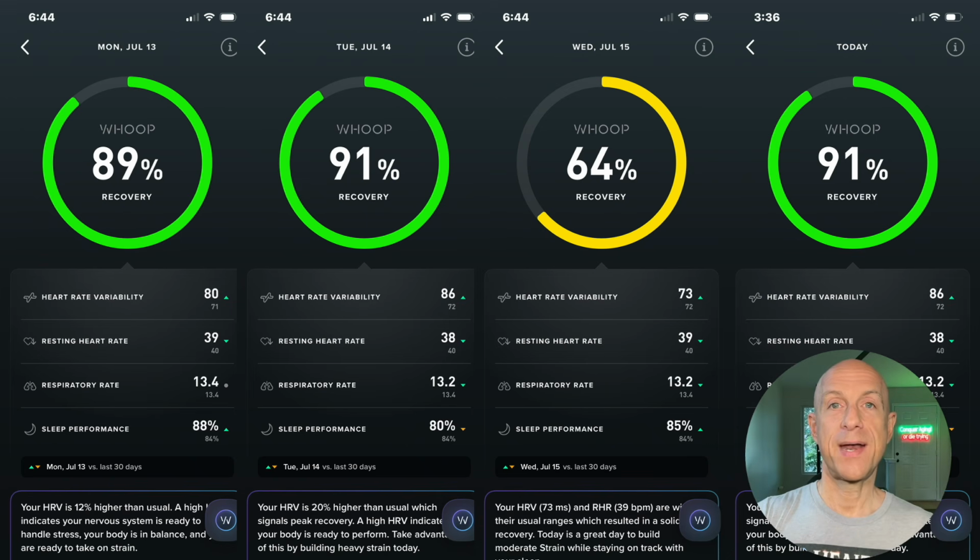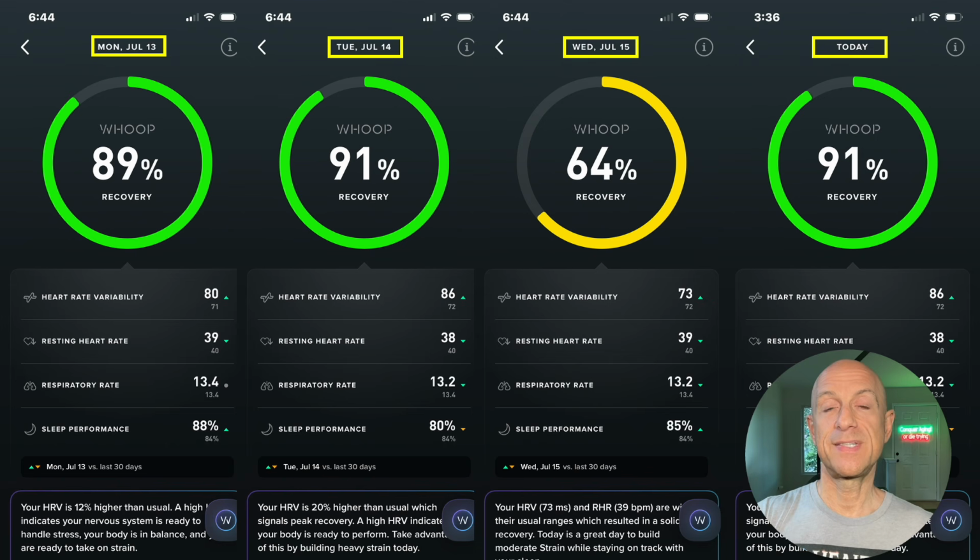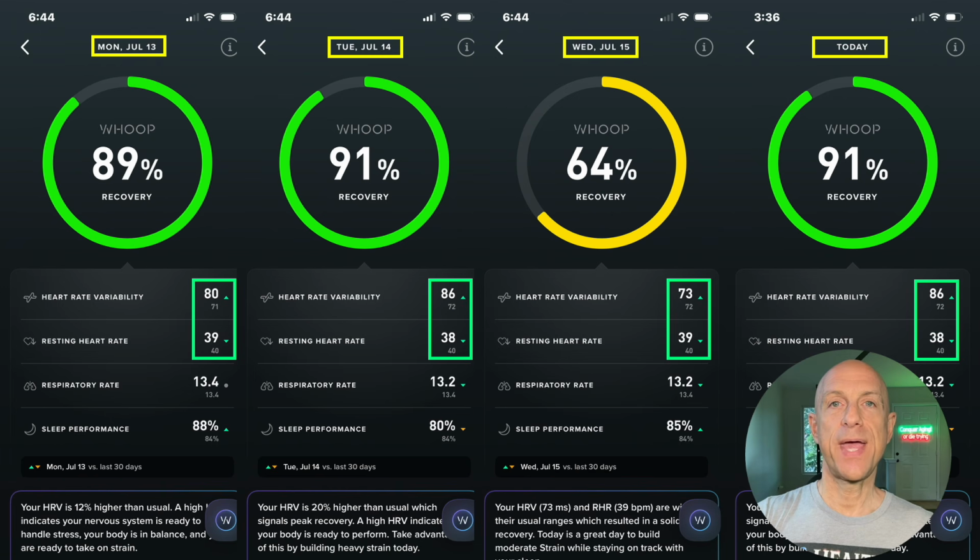And to illustrate that, we're going to take a look at 4 days of data so far in July: July 13th, 14th, 15th, and what it says is today, but that was July 16th as I was preparing this video. And for each of those days, we can see HRV and resting heart rate combinations of 80-39, 86-38, 73-39, and 86-38. Usually, when most people have an aberrant day of HRV and resting heart rate data, it regresses to the mean. But for at least this 4-day period, we can see that this is above average, above the 2026 full year averages so far of 72-42.